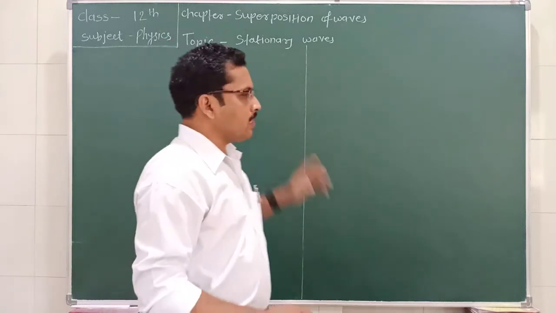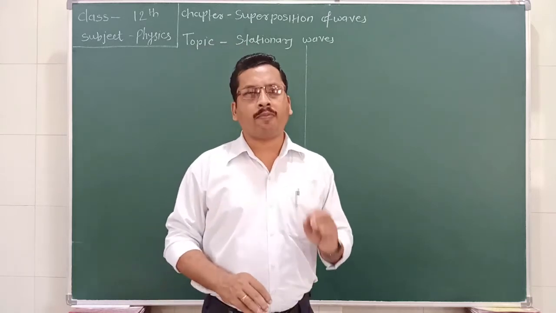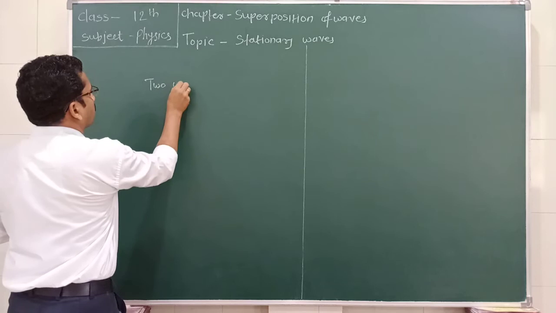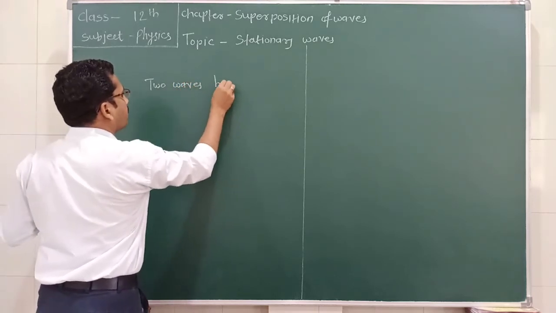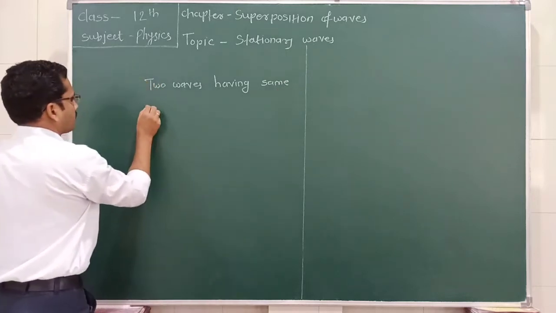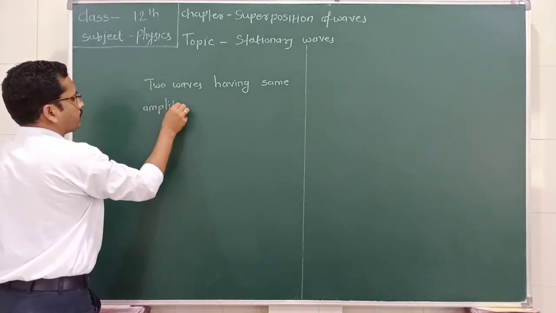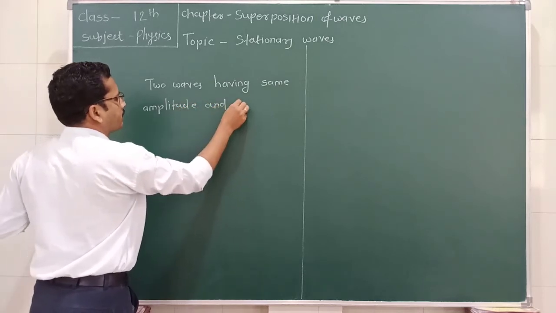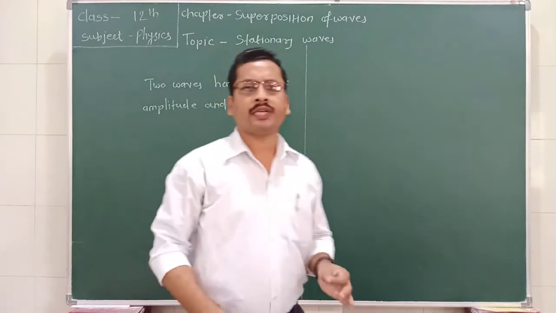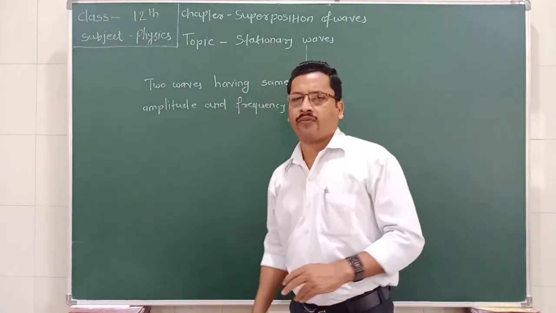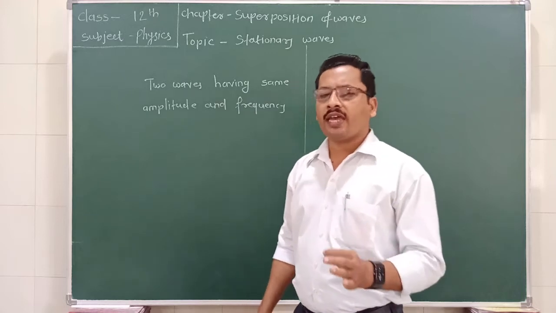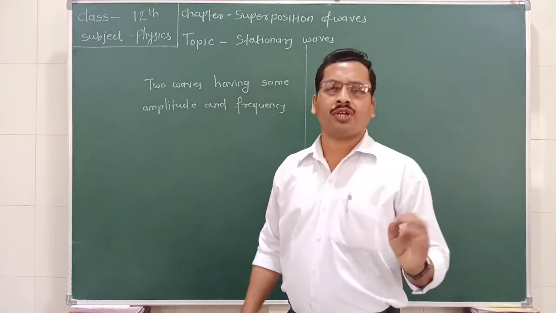Now, how are these stationary waves formed? Stationary waves are formed when two waves having the same amplitude and frequency superimpose on each other, mix with each other, combine with each other, then they form a wave which is called a stationary wave.